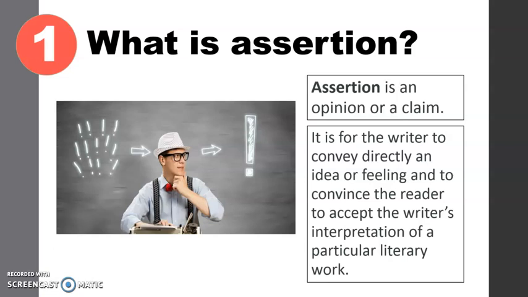Are they trustworthy? An assertion can be formulated after reading a story or a poem, and even after watching a play. In fact, the purpose of writing an assertion is for the writer to convey directly an idea or feeling and to convince the reader to accept the writer's interpretation of a particular literary work.